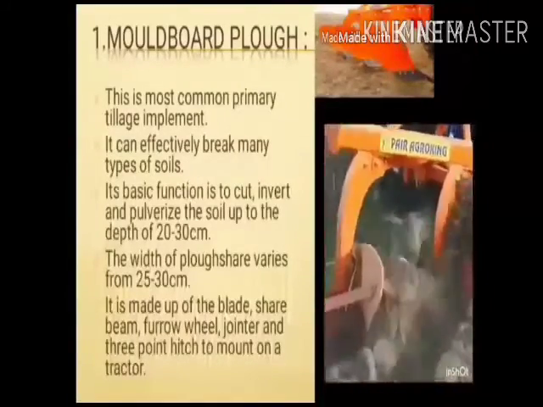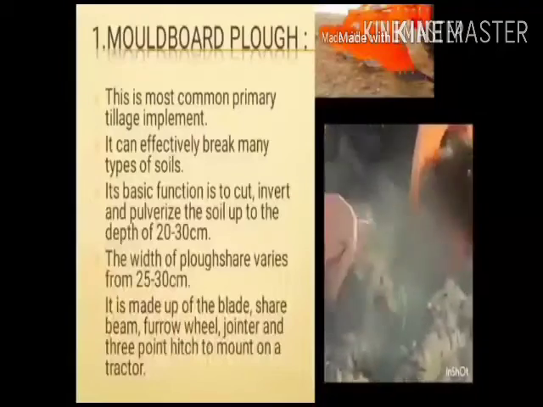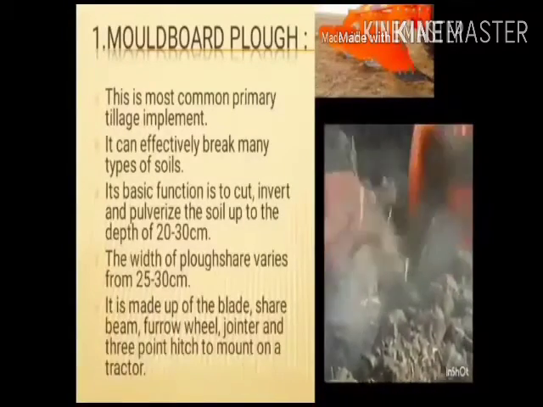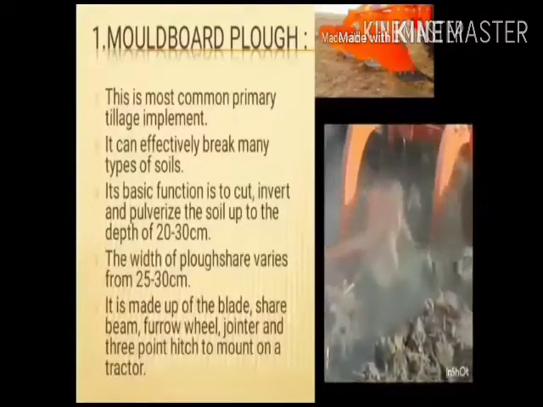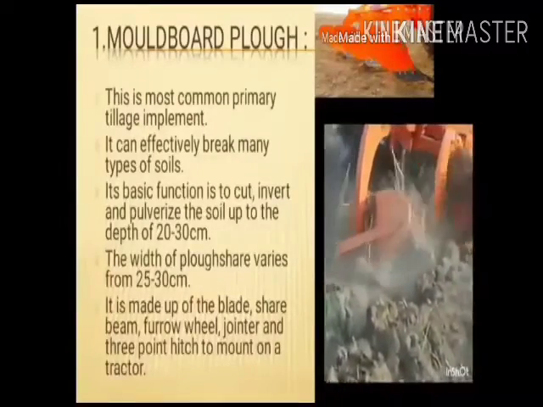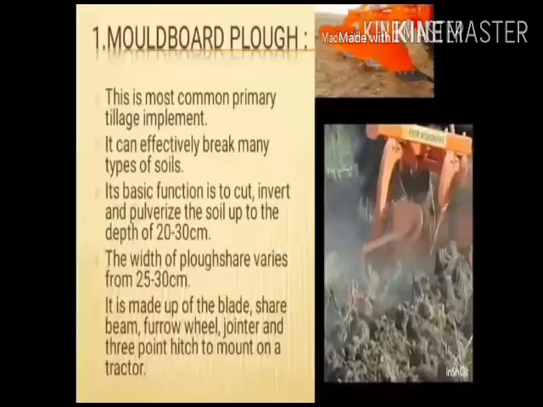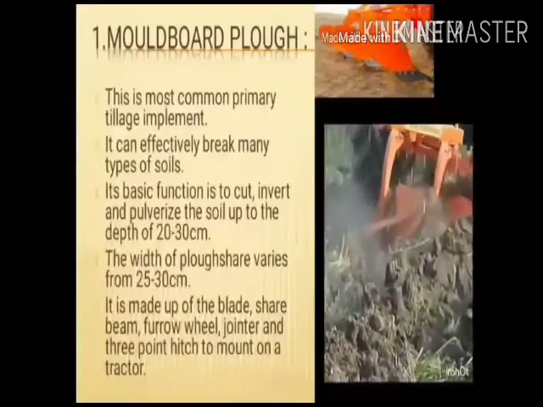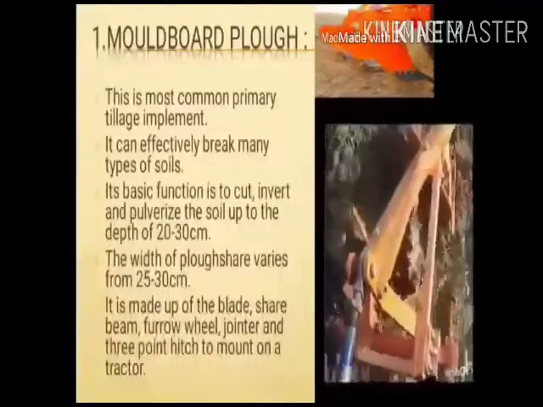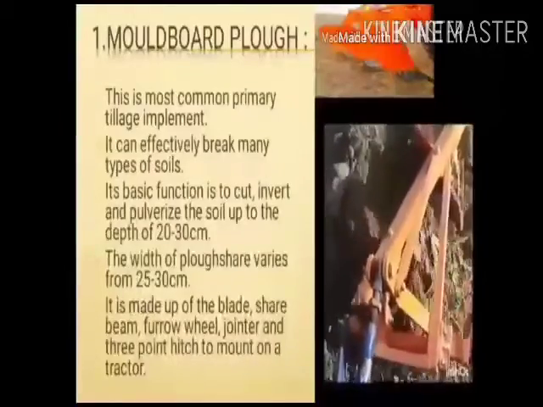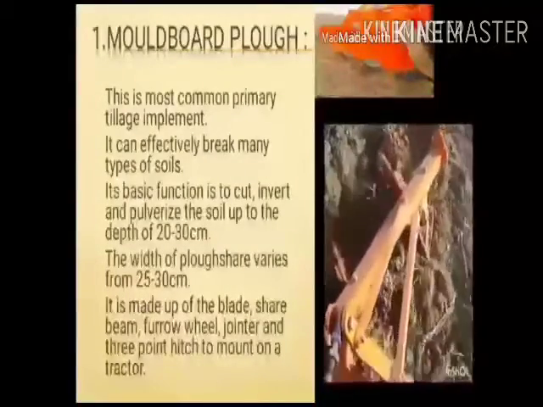Number 1, moldboard plow. This is the most common primary tillage implement. It can effectively break many types of soil. Its basic function is to cut, invert, and pulverize the soil up to a depth of 20 to 30 cm. The width of the plow share varies from 25 to 30 cm. It is made up of the blade, share, beam, furrow wheel, jointer, and a 3-point hitch to mount on a tractor.